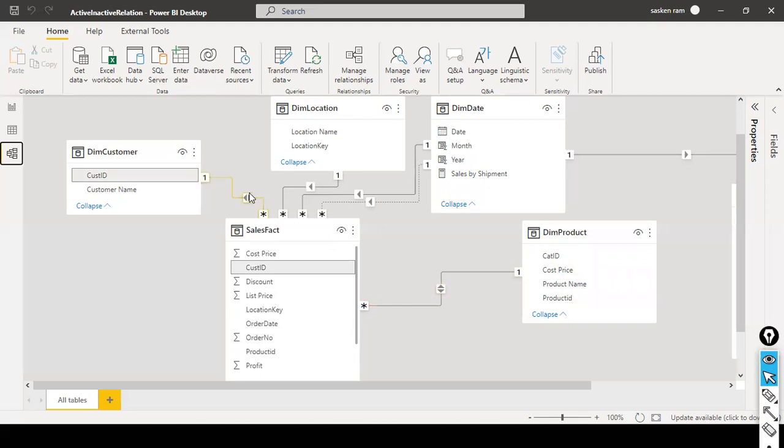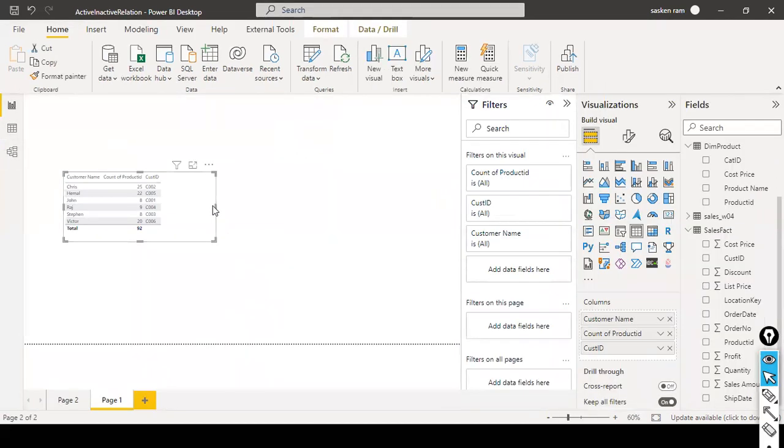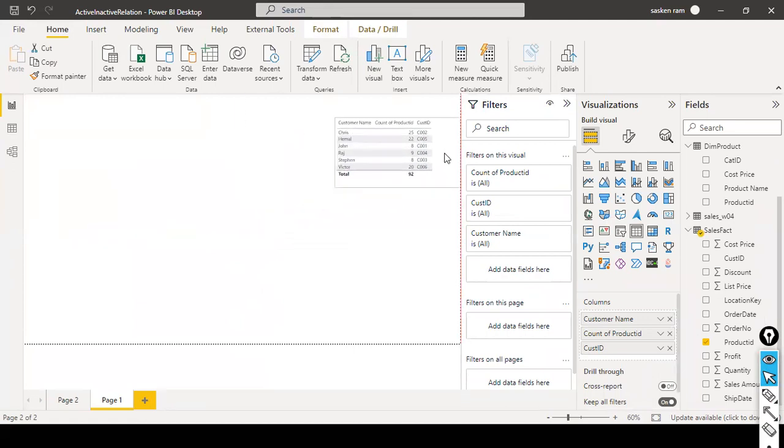We have a DAX function, the cross filter function, using which we can temporarily enable it. For example, if you want to do some kind of count or sum, we can perform it by enabling the bidirectional relationship until that computation is over. So that is another option. It might be confusing, guys. Don't worry, I will show you with some examples so you can understand. This is cross filter direction.